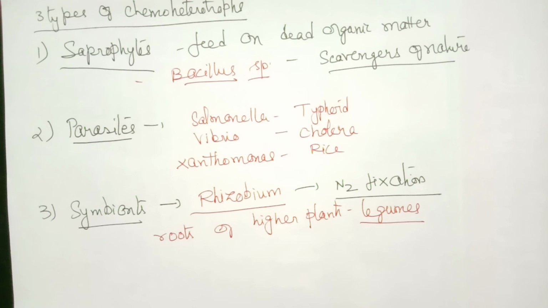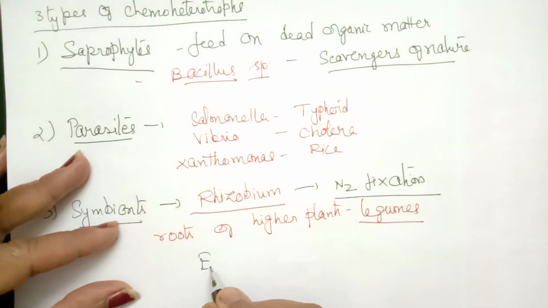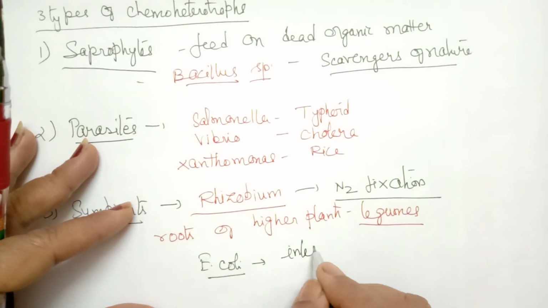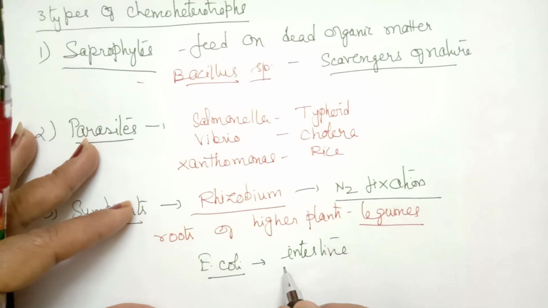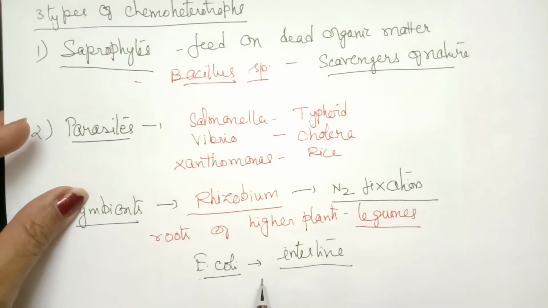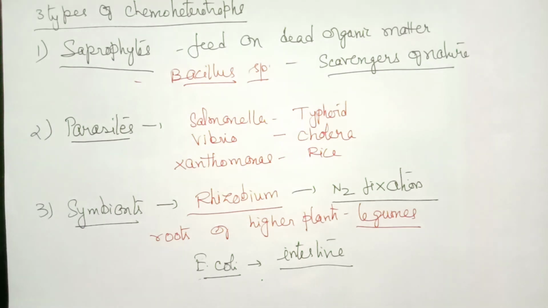E. coli is another example in humans which is symbiotic and lives in the human intestine. So this is also a symbiotic relationship. It gets food and shelter, and in return it provides flora and improves the enzyme activity. So this is another symbiotic association. So these are the three types of chemoheterotrophs. With this we conclude the mode of nutrition in bacteria.